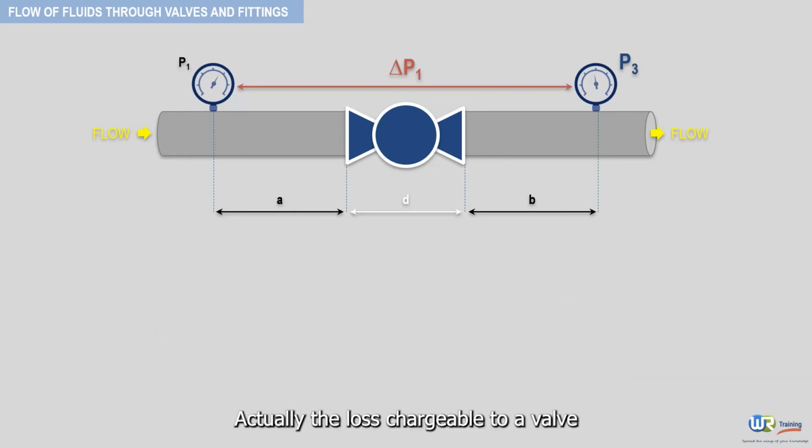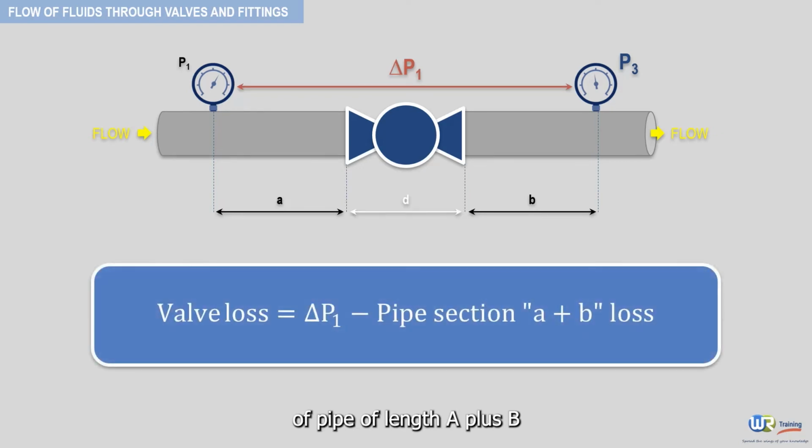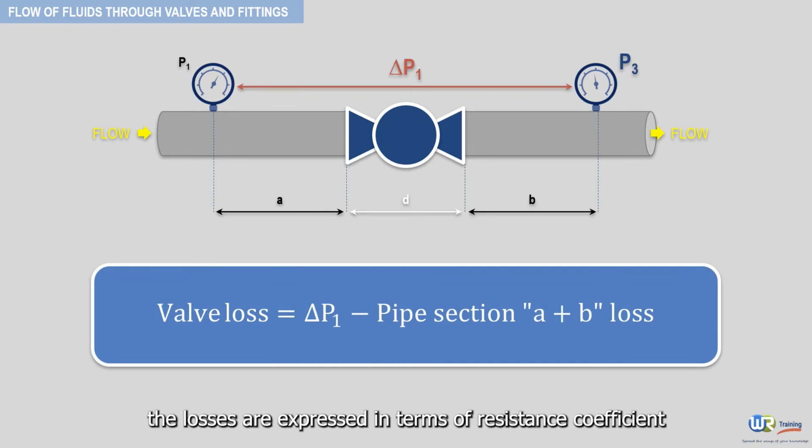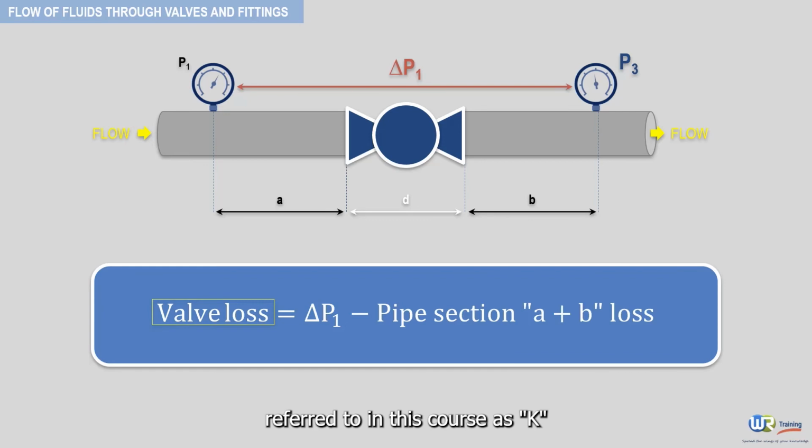Actually, the loss chargeable to a valve of length d is delta P minus the loss in a section of pipe of length A plus B. The losses are expressed in terms of resistance coefficient, referred to in this course as K.